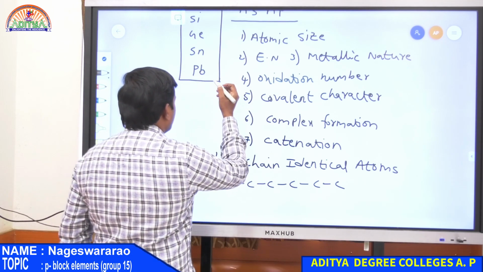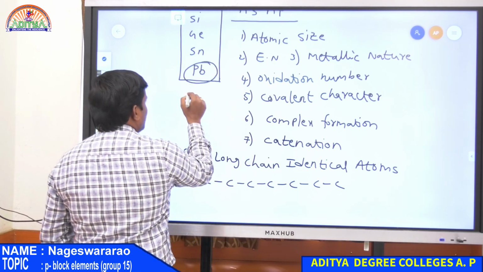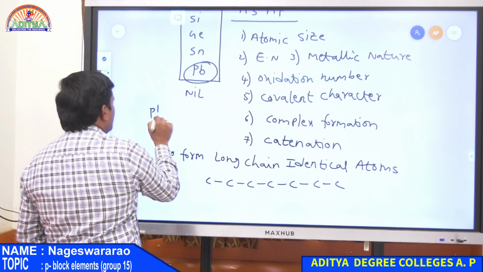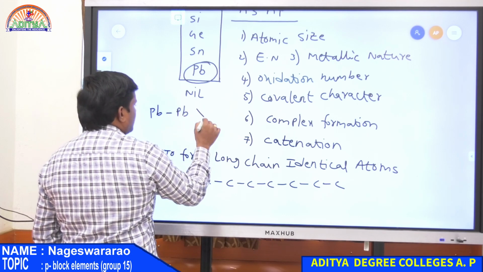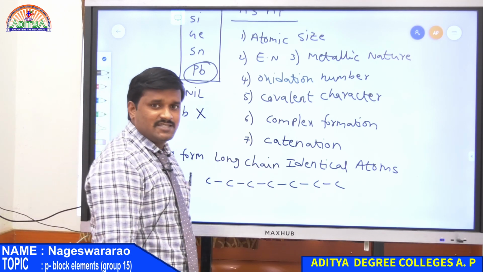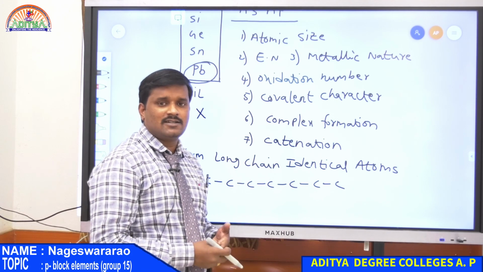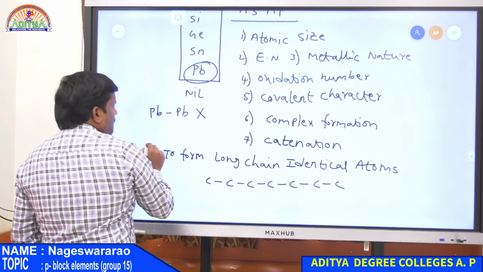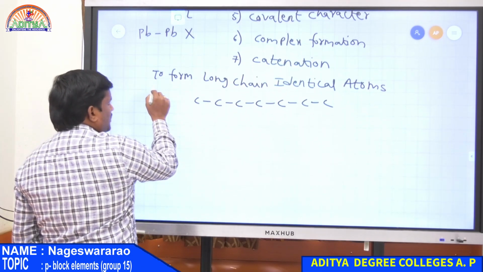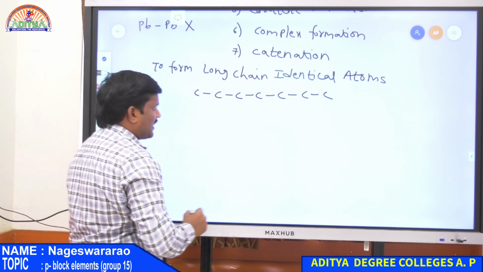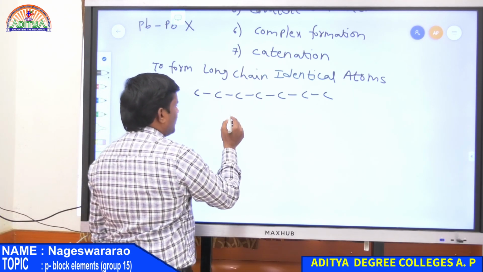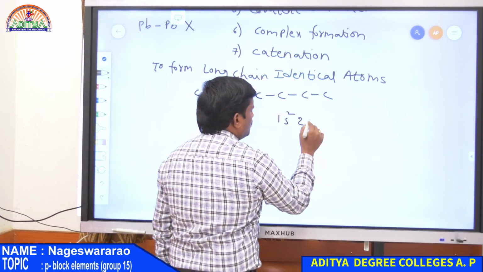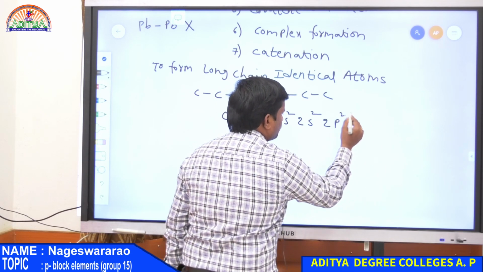Therefore in the case of the carbon family, lead has nil catenation property. It means there is no Pb-Pb bond formation. So the chain between Pb-Pb does not exist. That means catenation does not exist in the case of lead. And there is one reason for the catenation of carbon, that is carbon has atomic number 6, electronic configuration 1s2, 2s2 and 2p2.